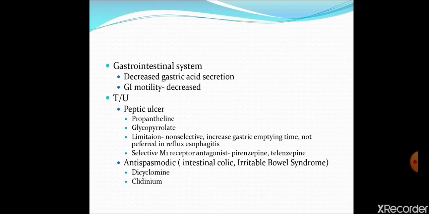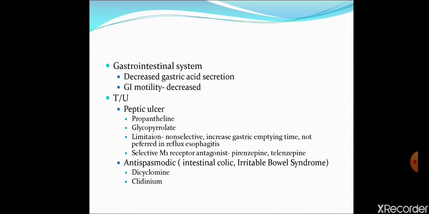The M3 receptors are present on the intestinal cell, and stimulation of the M3 receptor will cause contraction. So the fluid and matter will pass out, causing defecation. But when the M3 receptors are blocked, antagonized, it will produce constipation. In which condition is this property used? In treatment of peptic ulcer.